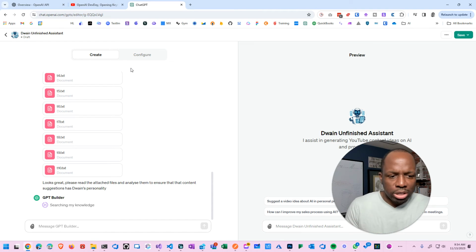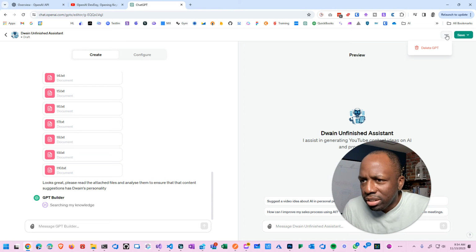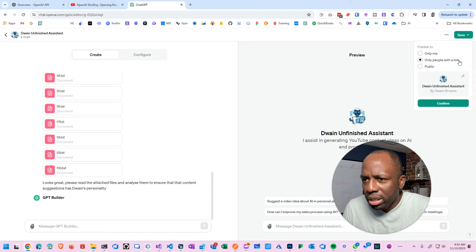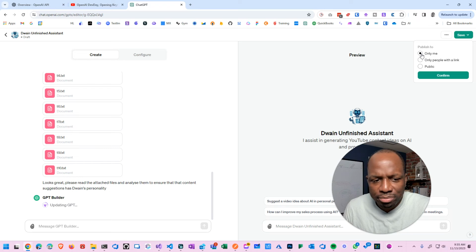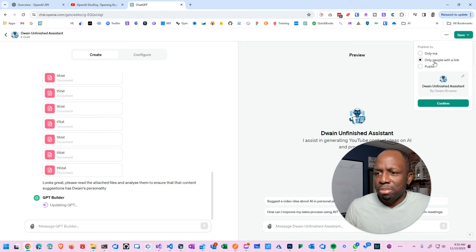Okay, so I think when you finish with that, while this is doing this thing, you click on delete GPT, click on save, only people with link, only me. So basically, I guess only people with link, but only me really, right? Because it's a me bot. It's designed for me. But I guess people with link might be relevant. And confirm.